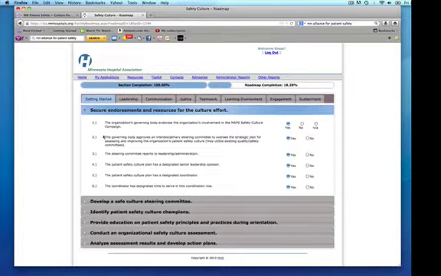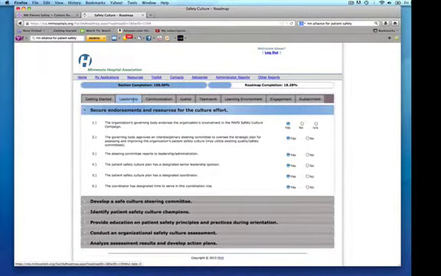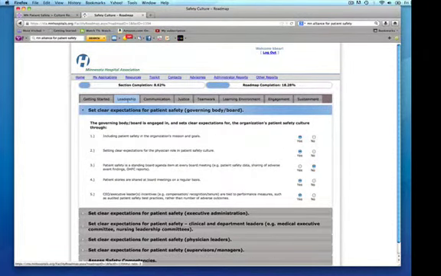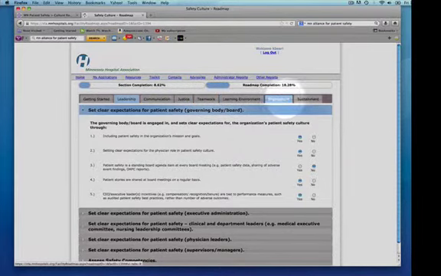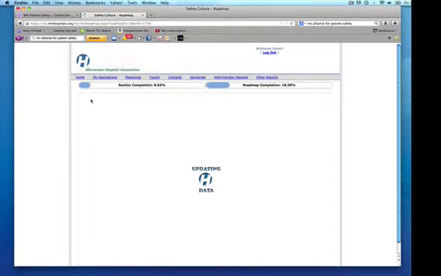So as you can see here, there are several different tabs for each of the different domains of the roadmap. So there's getting started, leadership, communication, justice, teamwork, learning environment, engagement, and sustainment. So I'm going to go back to getting started.